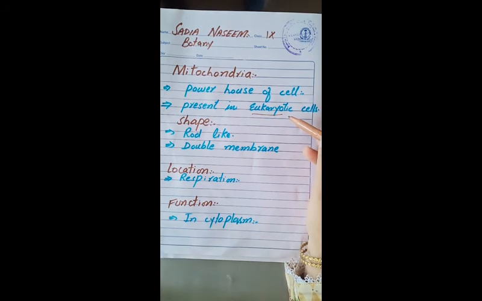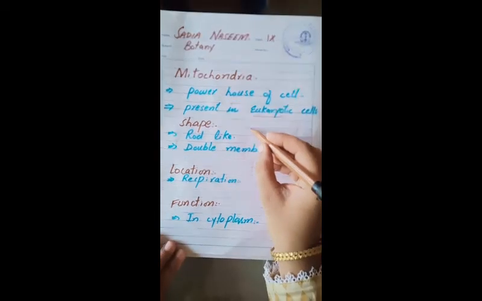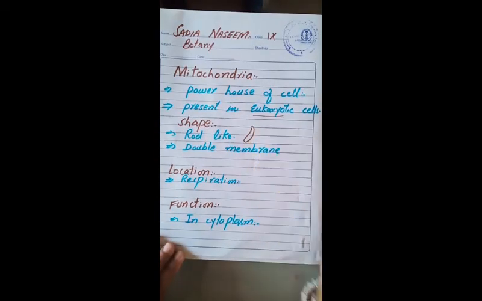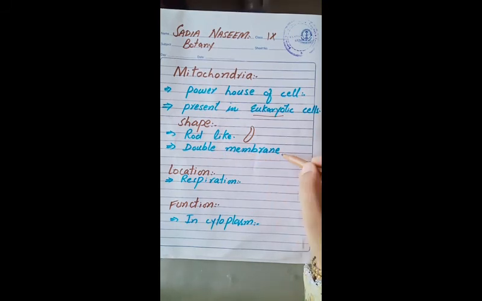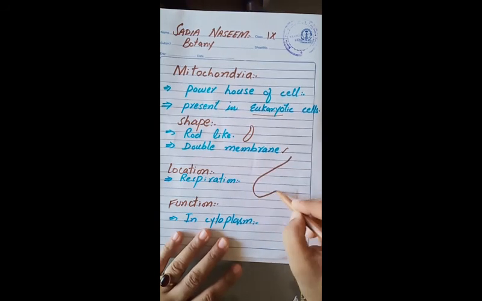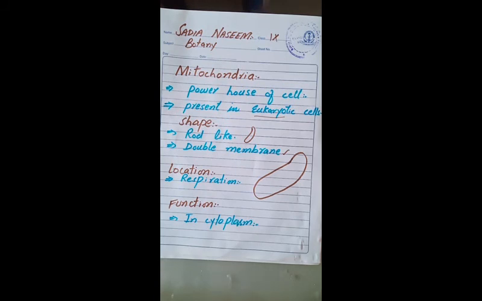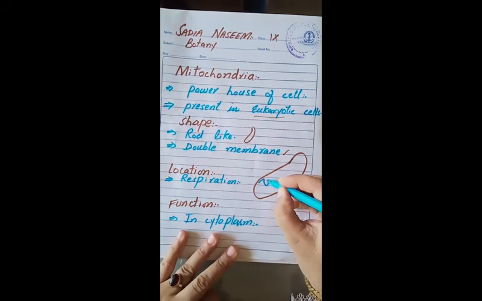They are generally rod-like or bean-shaped. What is its shape? Rod-like or bean-shaped, like this. This is the shape of the mitochondria. They are bounded by two membranes. It is a double membrane structure. One membrane is the outer membrane and the other is the inner membrane. Look at this picture. This is the picture of the mitochondria. This is one membrane and this is the other membrane.